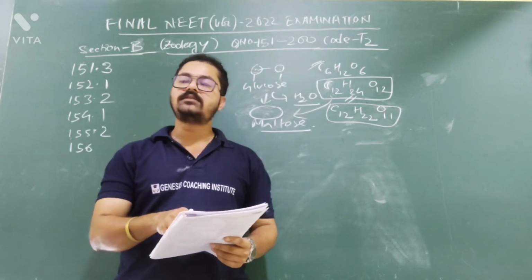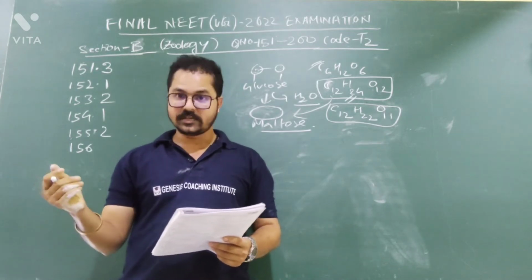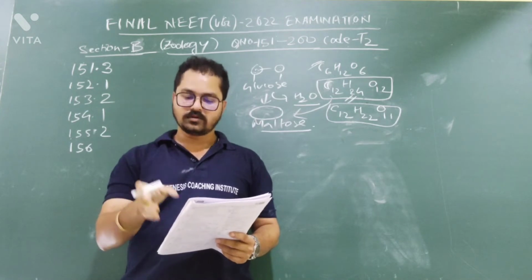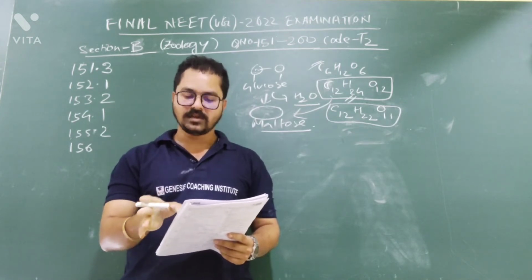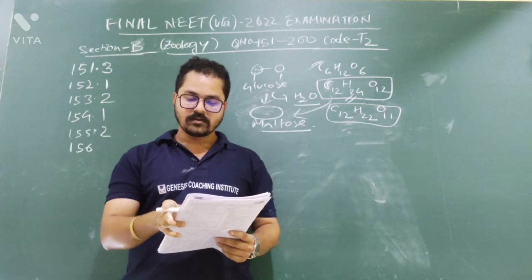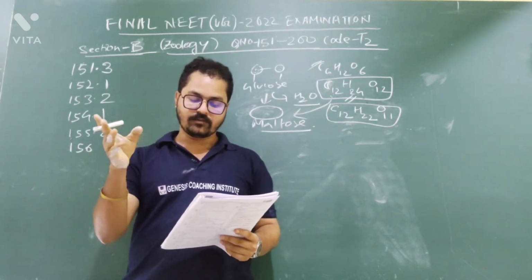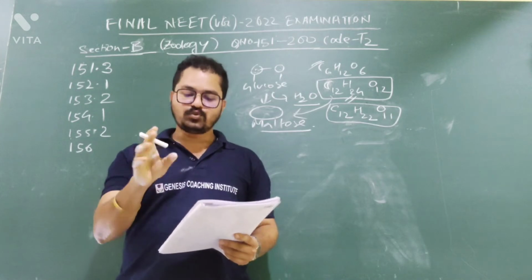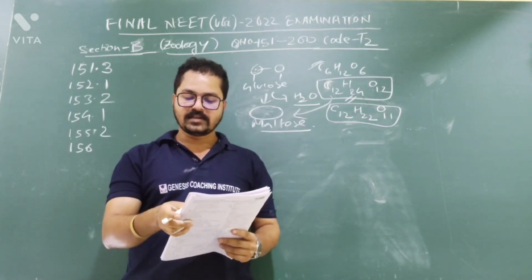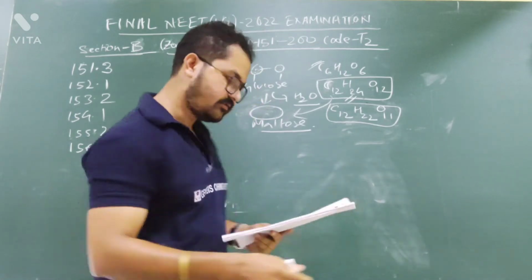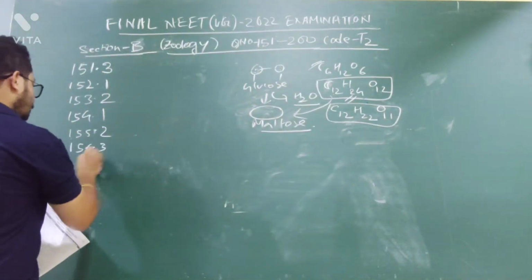Pavo means peacock, Psittacula means parrot, Corvus means crow. All these are scientific names. Corvus is the scientific name of crow. Psittacula is the scientific name of parrot. Pavo is the scientific name of peacock. So in birds we find extra chambers like crop and gizzard. So the answer will be option number 3, Pavo, Psittacula and Corvus. So 156 will be option number 3.